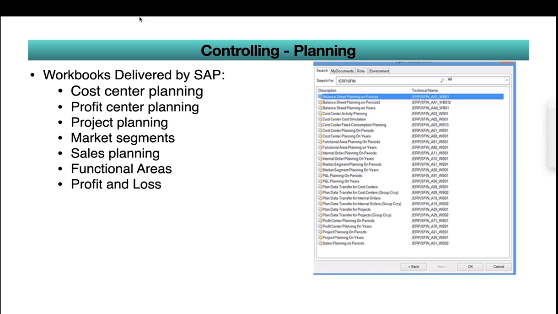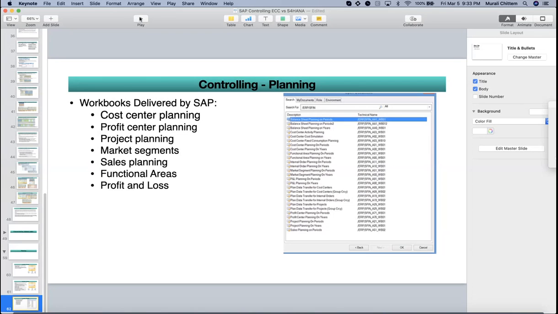Earlier it was not delivered directly, so we had to do many configurations in order to do Excel planning. But now SAP is delivering all the workbooks by default, and it will be easy. It is just like you can download a report and upload. With this, planning is done.